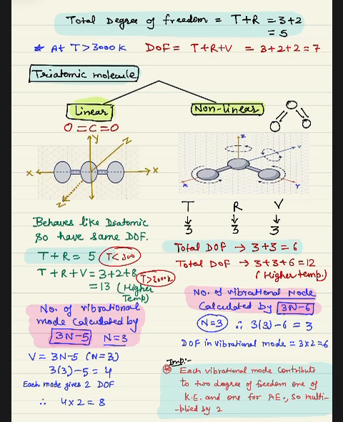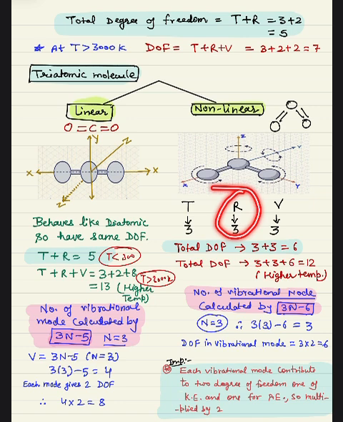Now for non-linear molecules like this, what will be the degree of freedom? Translational, rotational and vibration. Translational will be 3 always, because along x-axis, along y-axis and along z-axis it can move.